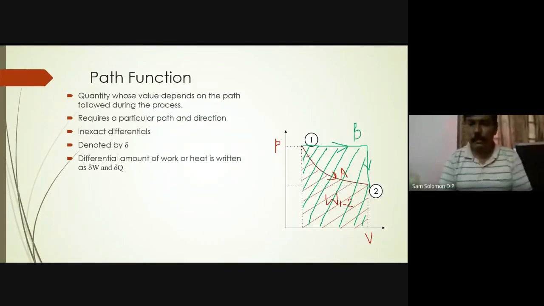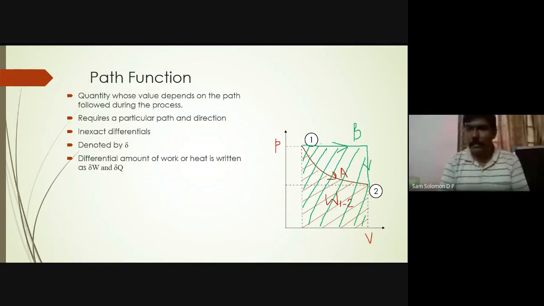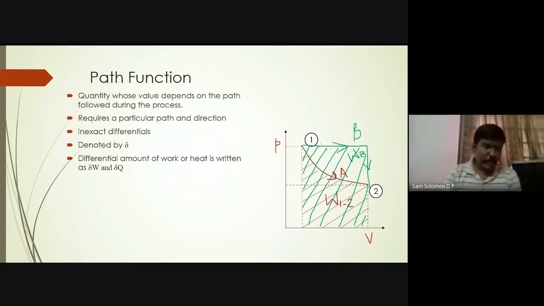Both are W1 to 2. So the one following path B, area under the curve 1, 2, I'll call it WB.